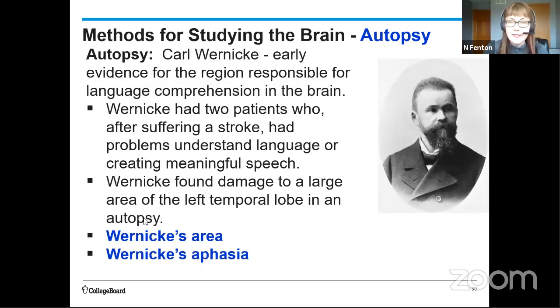Another language area that was found in a similar way, and also through an autopsy, was found by this man named Carl Wernicke. And he found another area of the brain that's in the left temporal lobe that is related to language comprehension, right? So his patients could form words, but what they said did not make any sense. And the autopsy found the damage in this left temporal lobe. Now, since Wernicke and Broca, research has demonstrated pretty convincingly that language involves several brain areas that are working together. It's more complex than this.